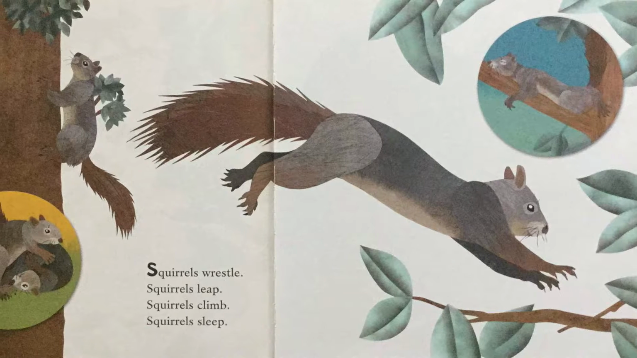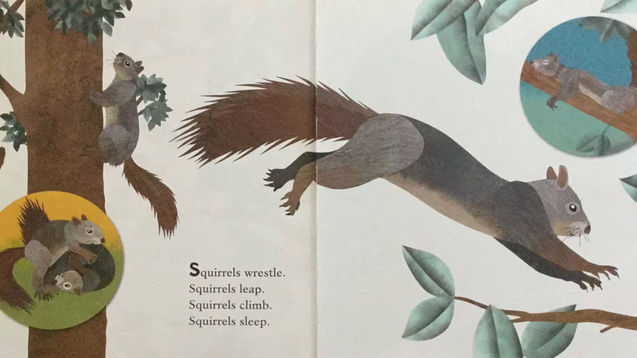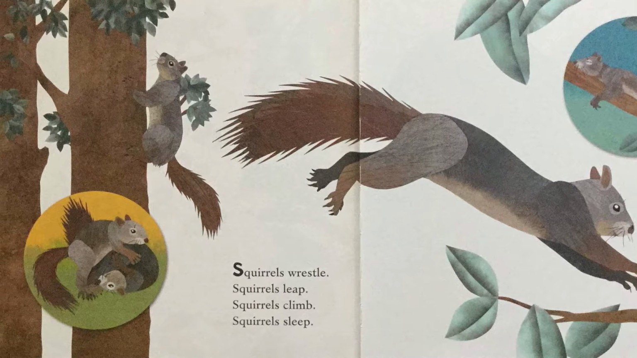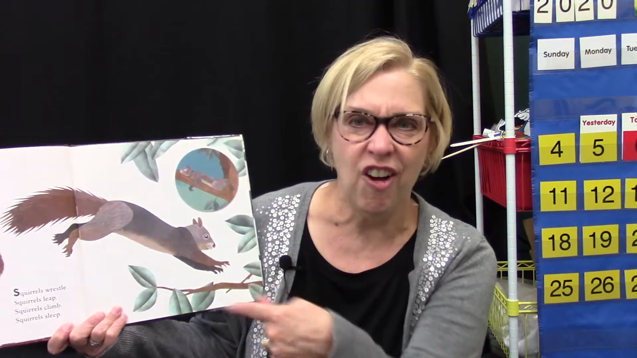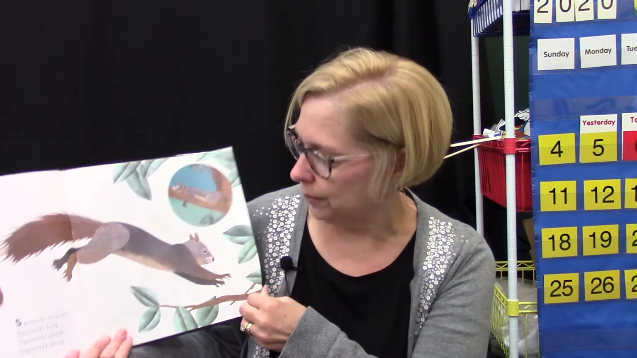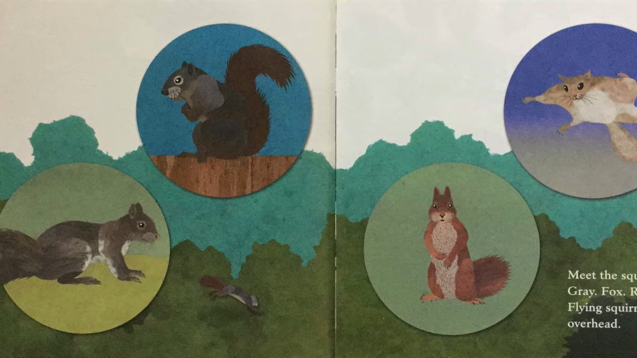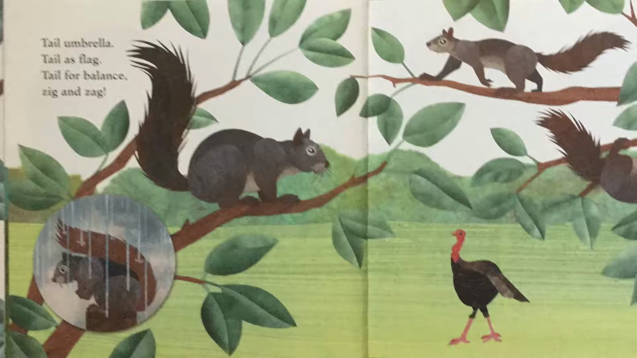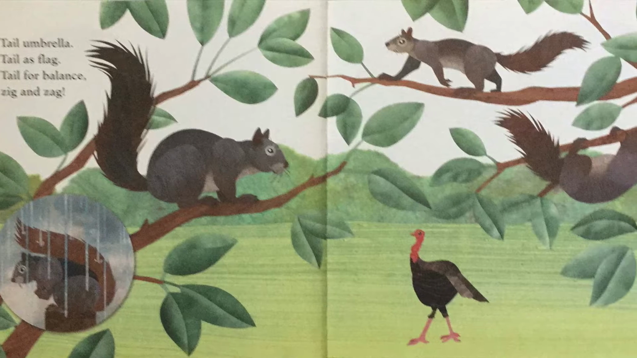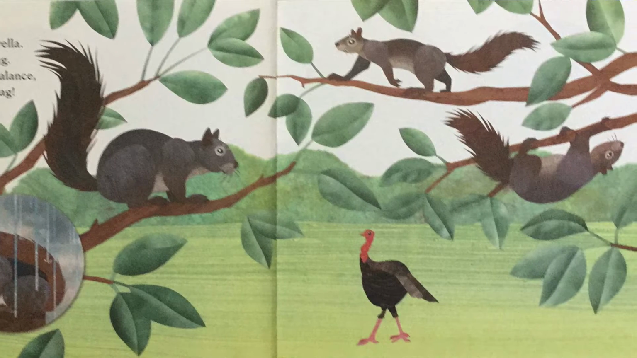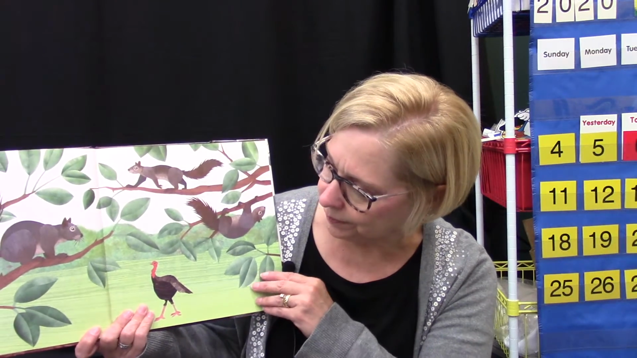It says, squirrels wrestle, squirrels leap, squirrels climb, and squirrels sleep. So these are all things you'll see the squirrels doing in your yard. It says, meet the squirrels, gray, fox, red, flying squirrel overhead. Have you ever seen a flying squirrel? I've not seen one of those. It says, tail umbrella, tail is a flag, a tail for balance, zig and zag. Well, apparently the tail is very important on a squirrel because he uses it to help balance himself.